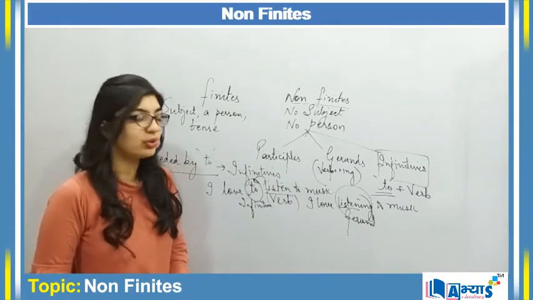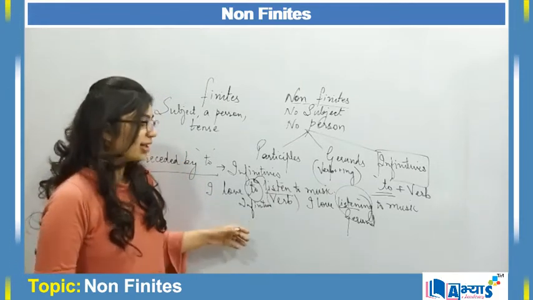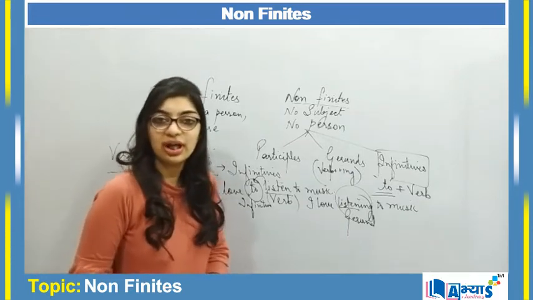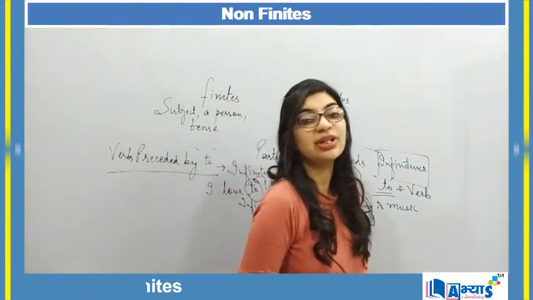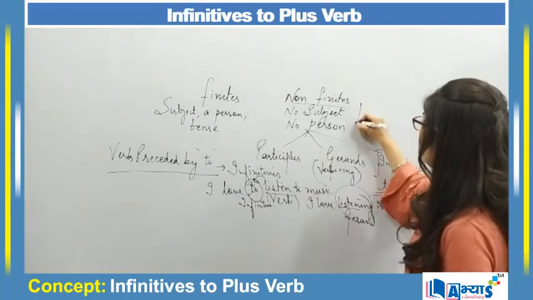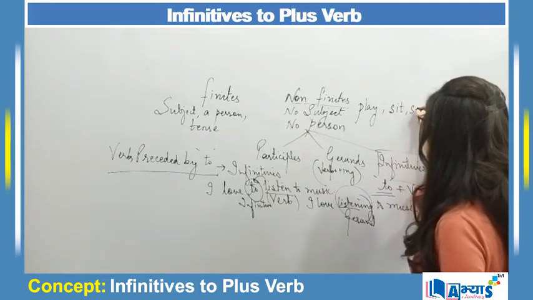But then again, to every rule there is an exception, and there is an exception over here as well in infinitives: it is not compulsory that all infinitives will definitely contain to along with them. There are words like play, sit, see.